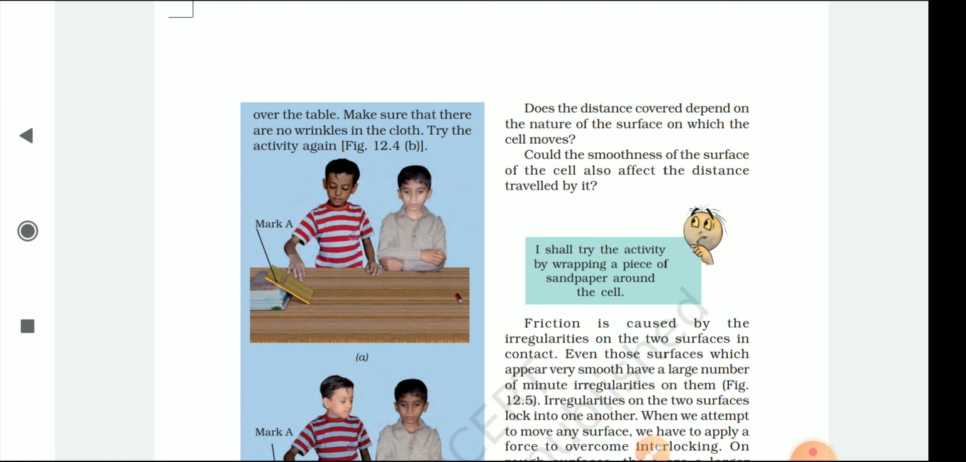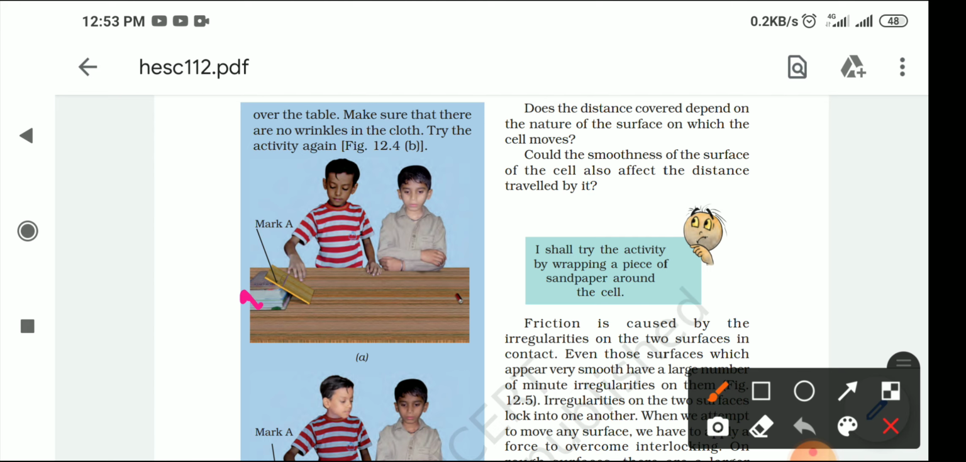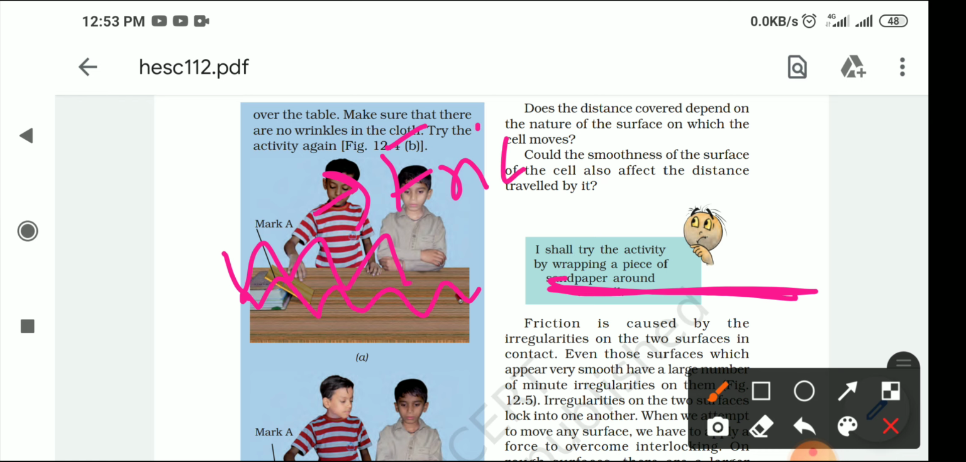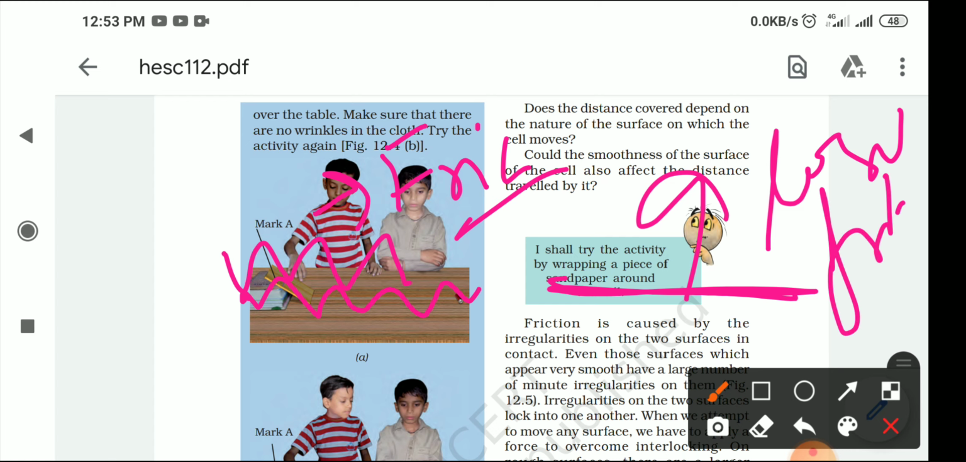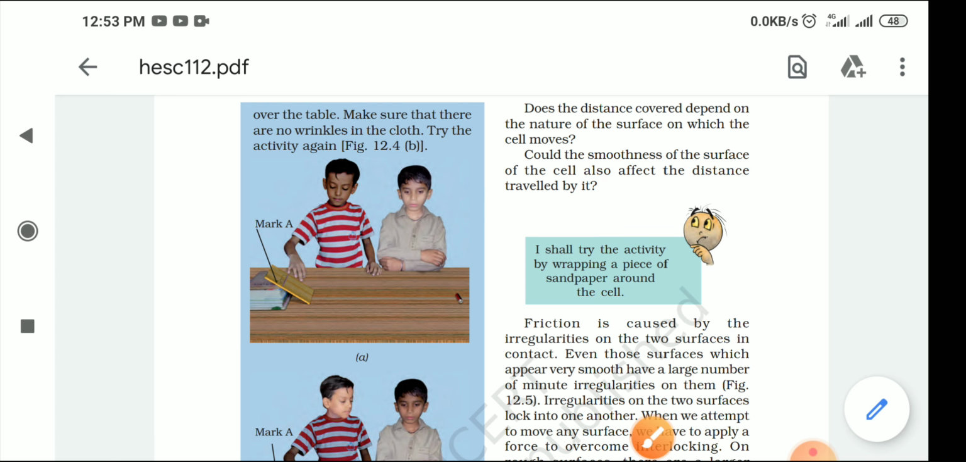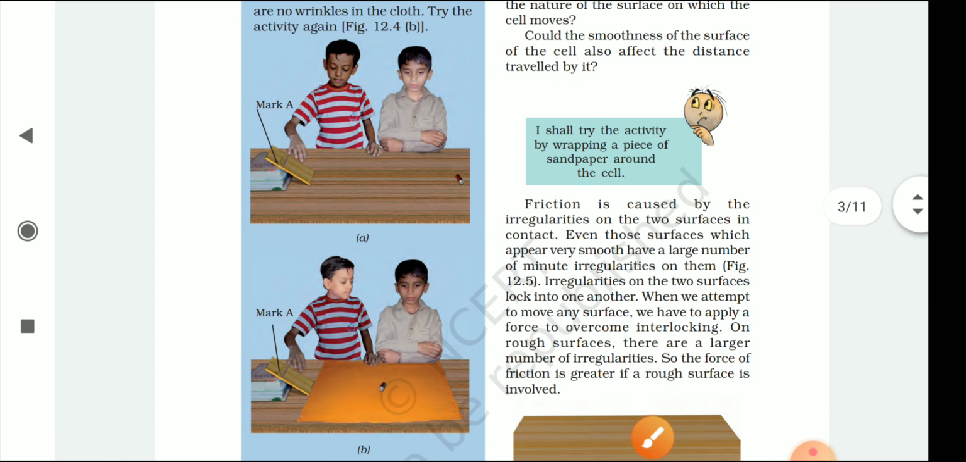Yes, definitely. There are two kinds of surfaces: one is the rough surface, and one is the smooth surface. When we walk on a rough surface, it applies more friction, and a smooth surface applies low friction. So when there is no friction, we can easily slip. Friction is caused by the irregularities of two surfaces in contact.